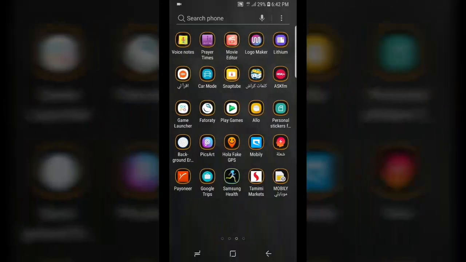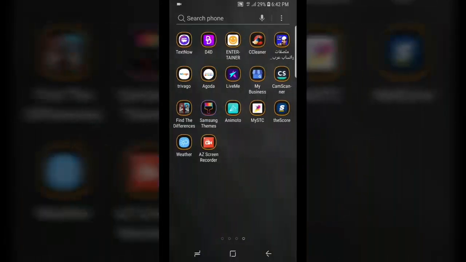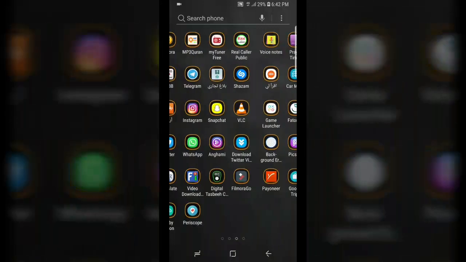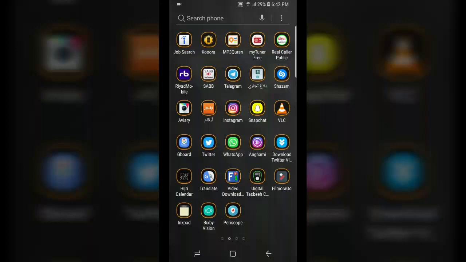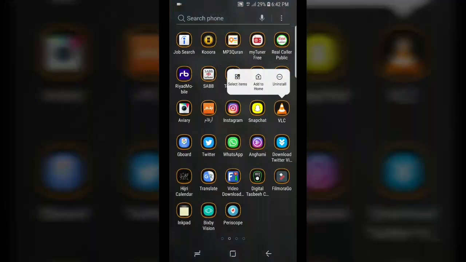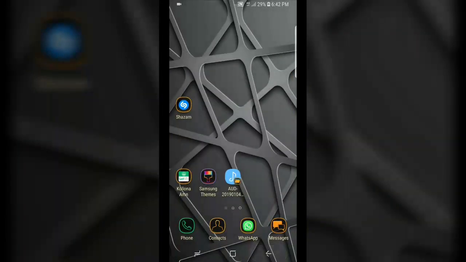Like for me, I did not install anything recently, so they were all installed weeks ago. I had this problem 2 days ago. So we did the maintenance for the device. You have a choice to uninstall VLC, but I need it, so I'll keep it. But by doing all that, we're supposed to be perfect.